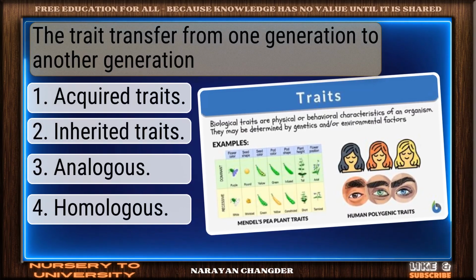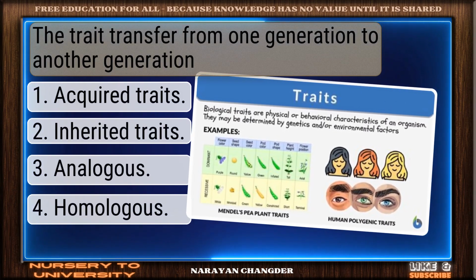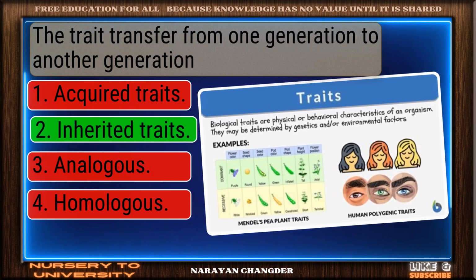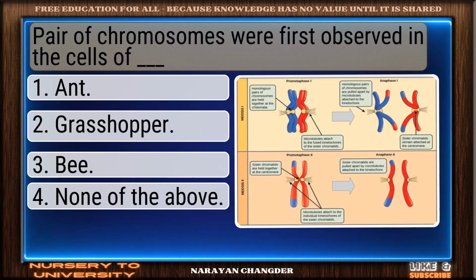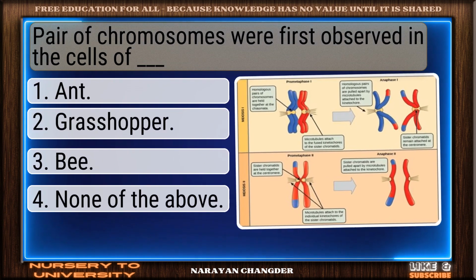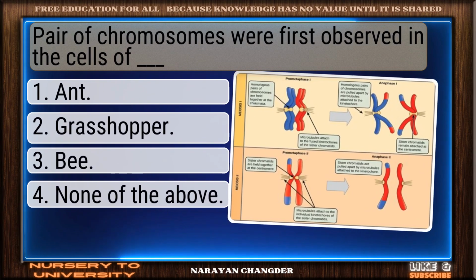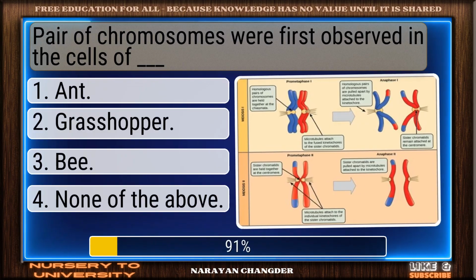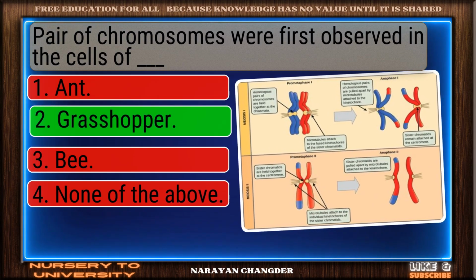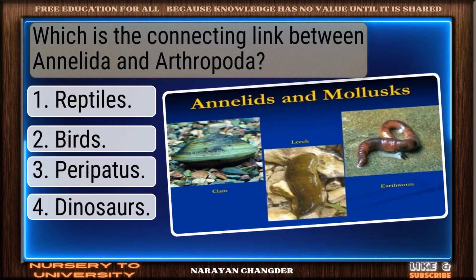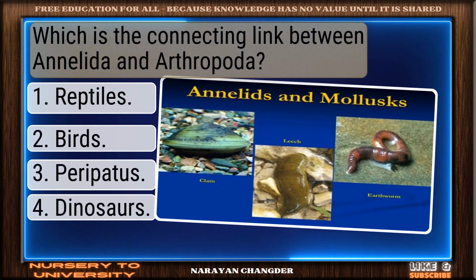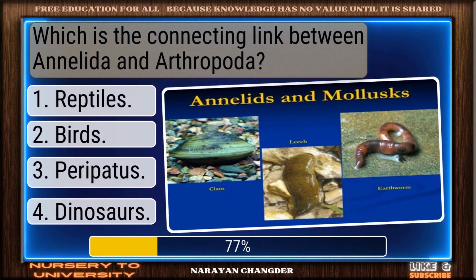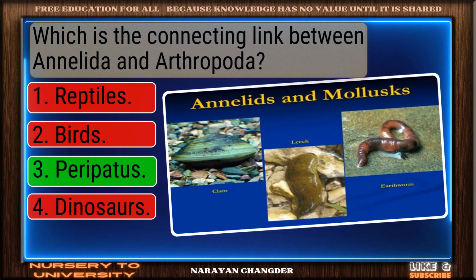The trait transfer from one generation to another generation. Well reasoned. Inherited traits is correct. Pair of chromosomes were first observed in the cells of dash. Great thinking. Grasshopper is right. Which is the connecting link between Annelida and Arthropoda? Solid response. Peripatus is valid.